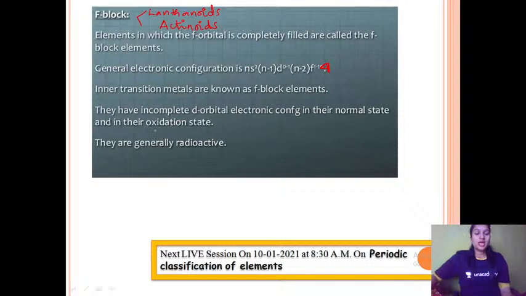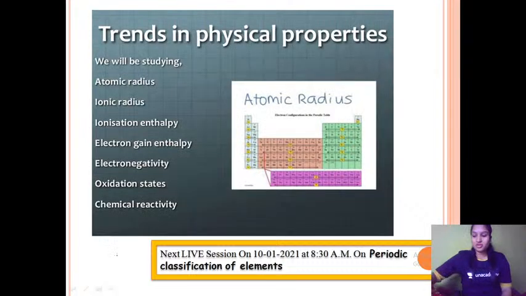Now, they have incompletely filled d orbitals in their normal state and in their observed oxidation states, and they are generally radioactive. These f block elements are generally radioactive in nature. So that's about the four different blocks of elements.